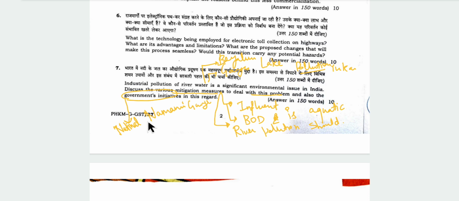Government is also focusing on international collaboration. For example, recently it introduced the River Cities Alliance. This was very much in the news and important. If you mention this, you will certainly get some extra marks. These are some government initiatives.